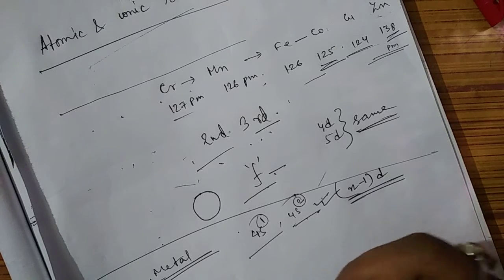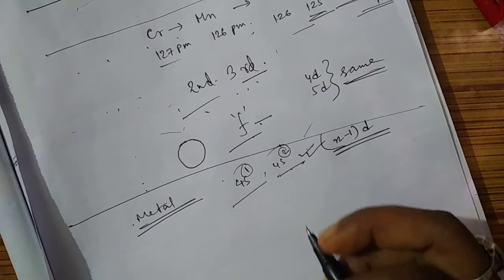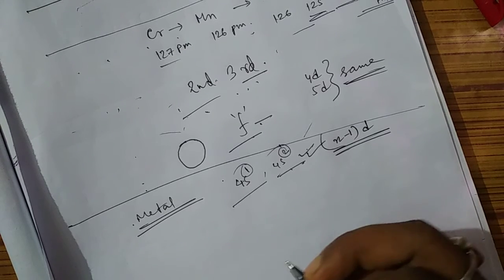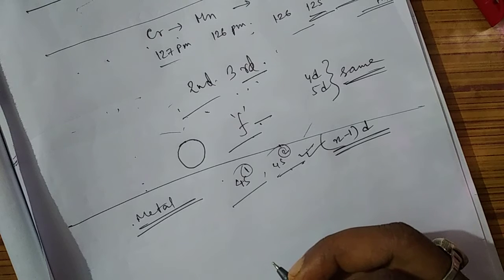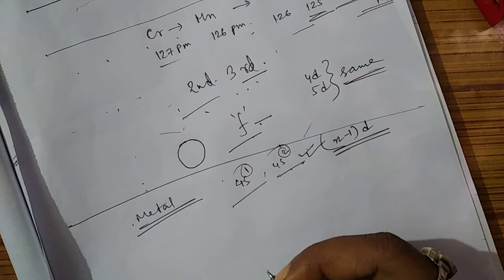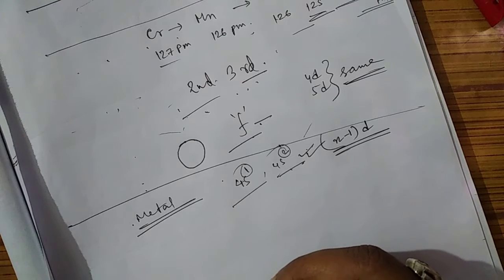a high tendency to form bonds, the metallic bonds, and as they lose electrons, they have a metallic nature. The higher the number of unpaired electrons, the higher the strength of their bonds, and the metal will be much stronger and more hard. So this is the main reason that they show their metallic character.